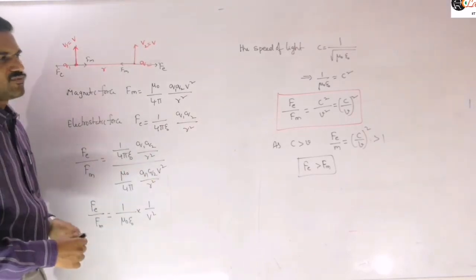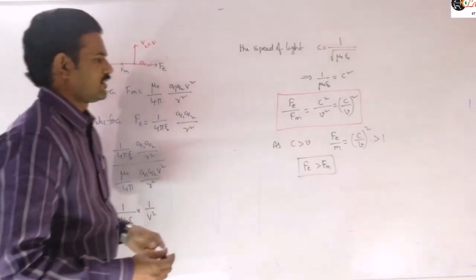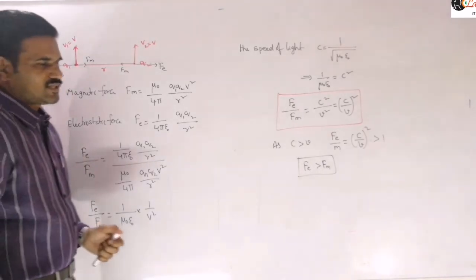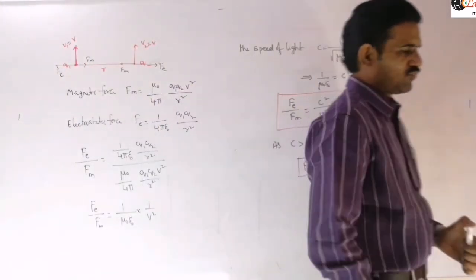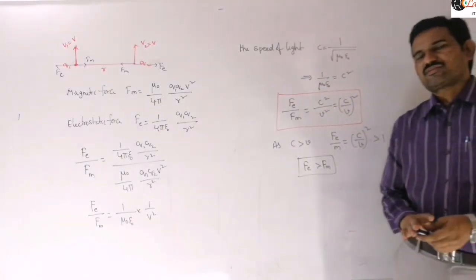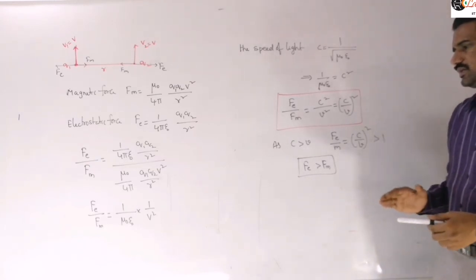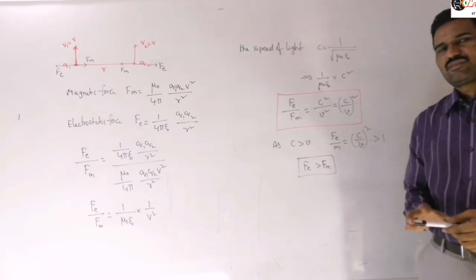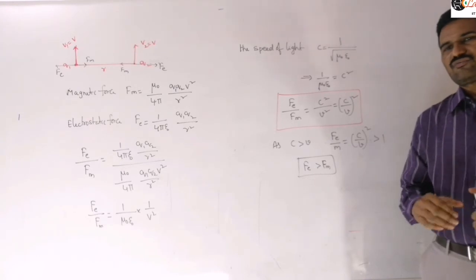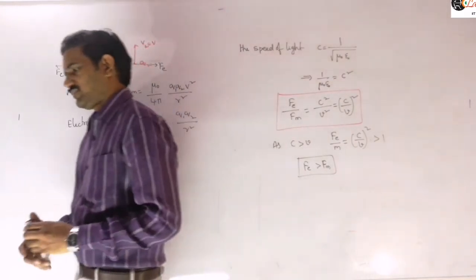So mention that, therefore, the resultant force between two moving charges depends on the nature of the electric force between those two charges.